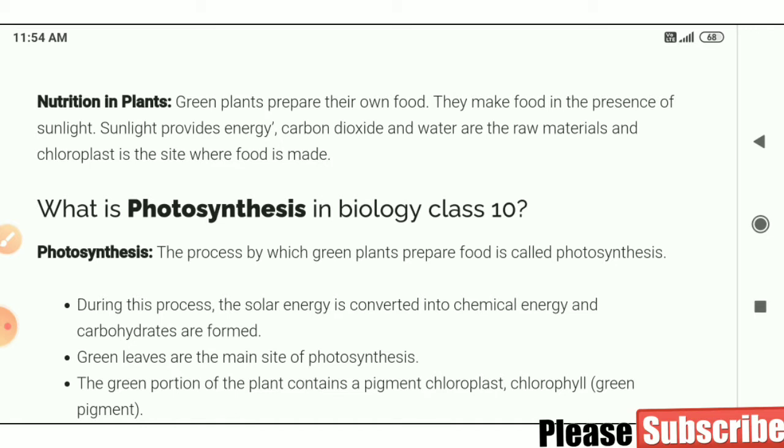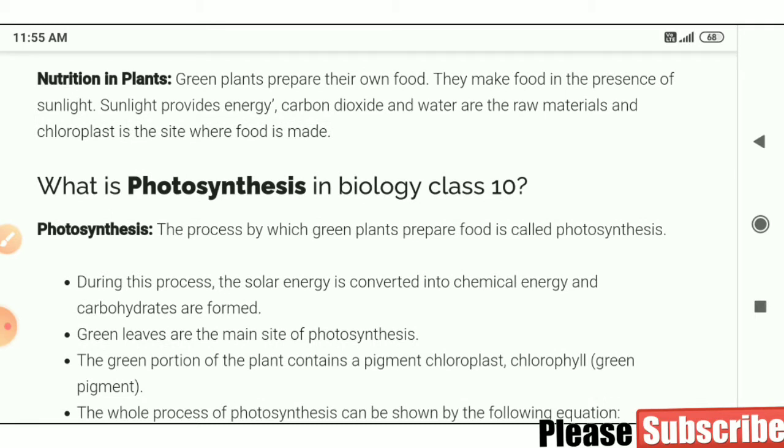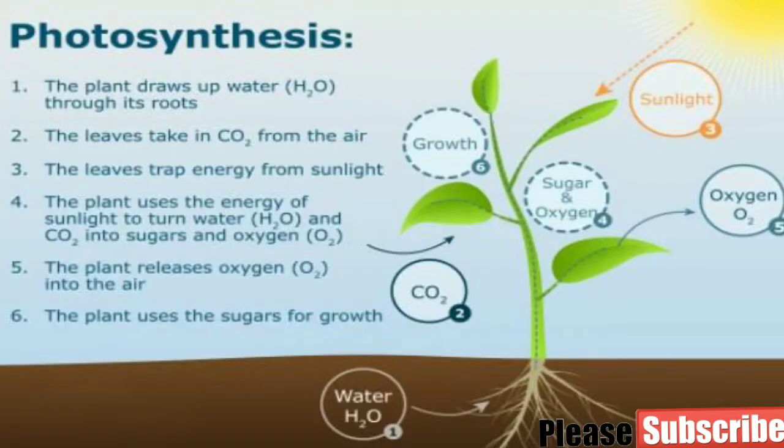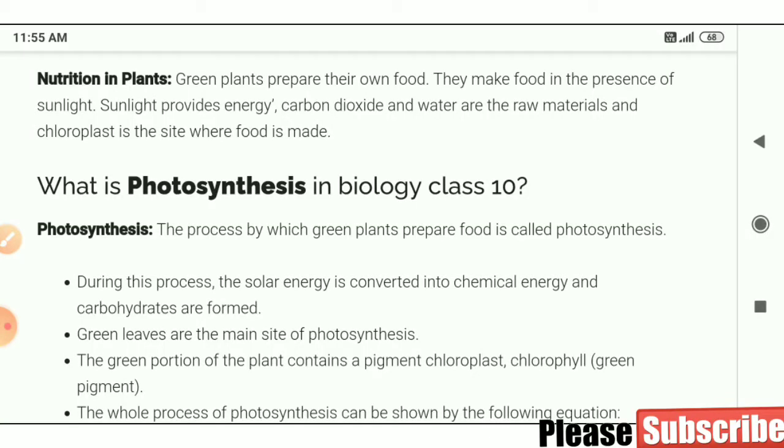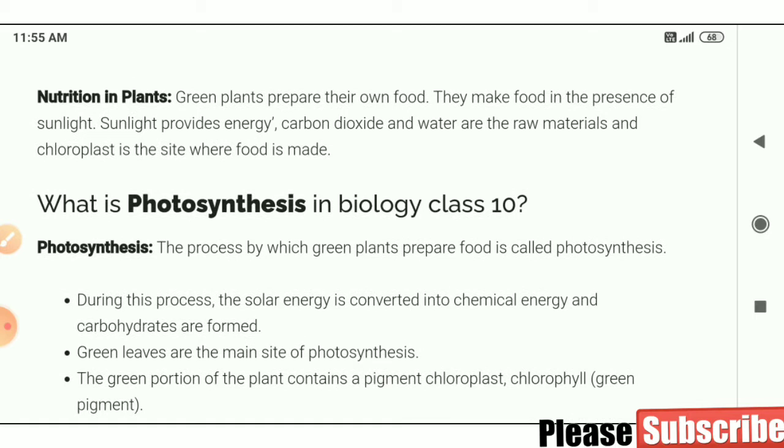They make food in the presence of sunlight. Sunlight provides energy. Carbon dioxide and water are the raw materials, and chloroplast is the site where food is made. We all know this definition; we have been studying it from our junior classes. Photosynthesis is the process of making food by green plants, using carbon dioxide, water and sunlight, and this process takes place in the green parts of the plant where chlorophyll is present. Only those parts can synthesize food for the plant.